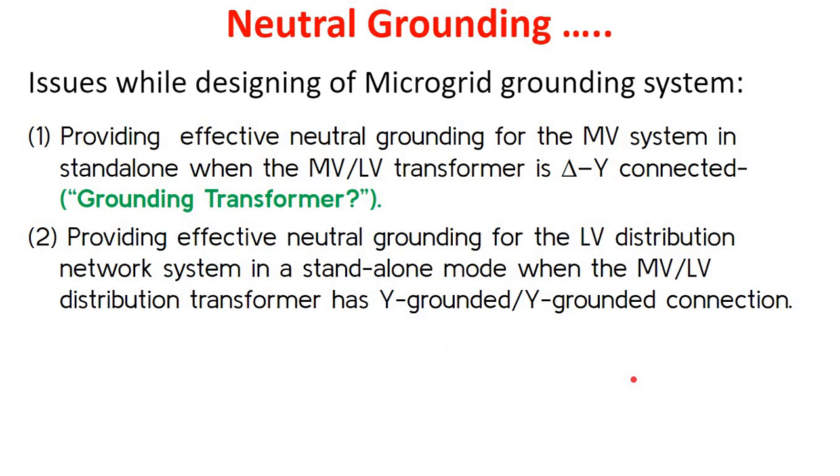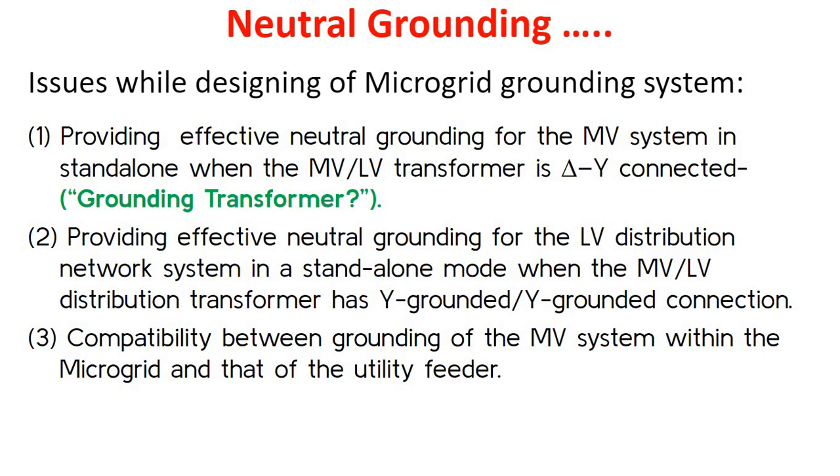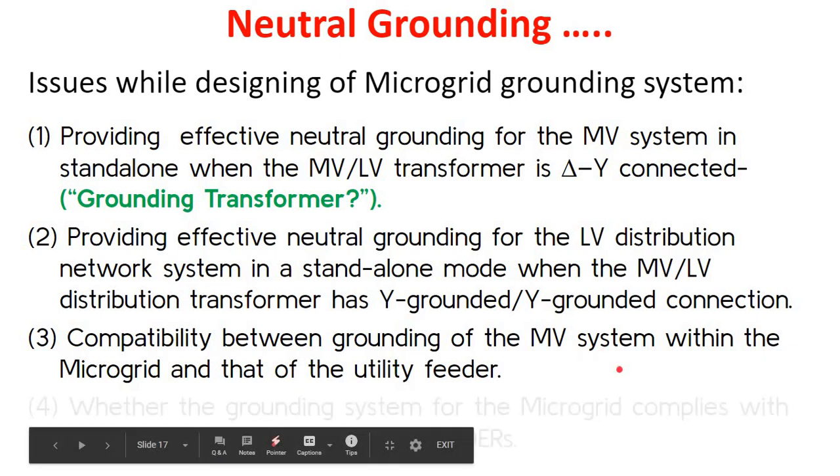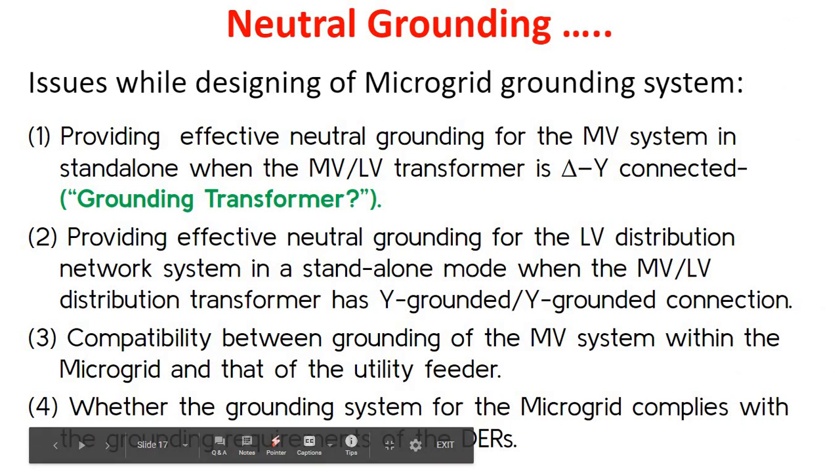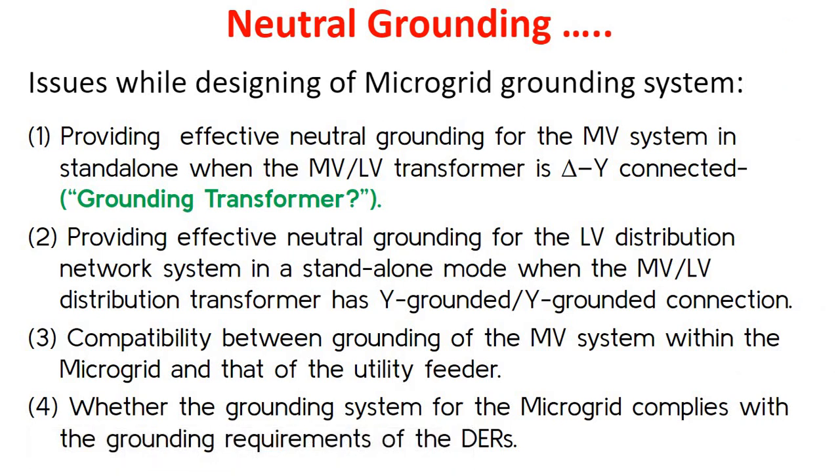Second issue is providing effective neutral grounding for the LV distribution network system in a standalone mode when the MV-LV distribution transformer is Y grounded and Y grounded. Then third is the compatibility between grounding of the MV system within the microgrid and that of the utility feeder. So compatibility of the grounding on two sides, that is a third issue. And fourthly, whether the grounding system for the microgrid complies with the grounding requirements of the DERs.